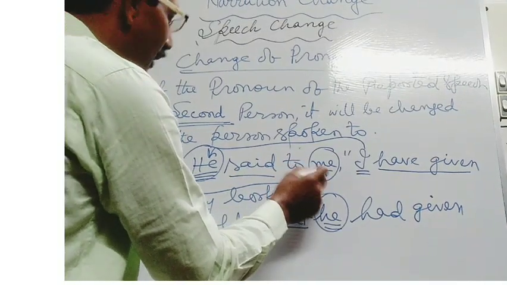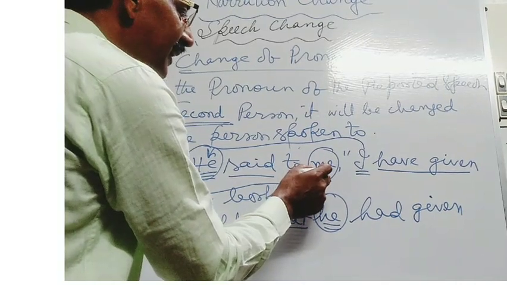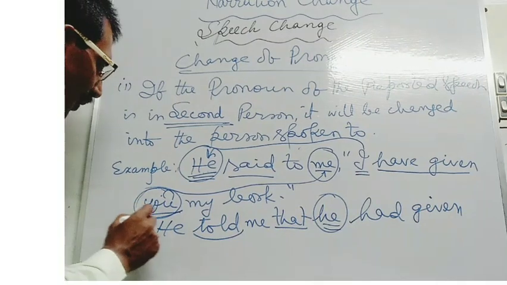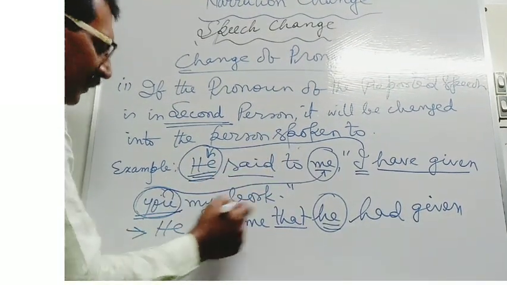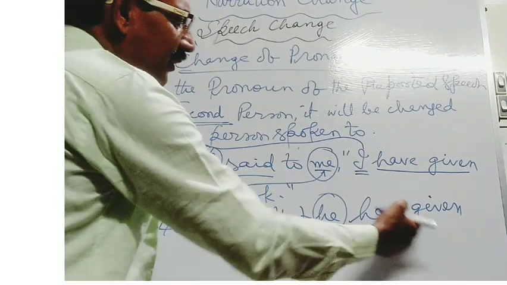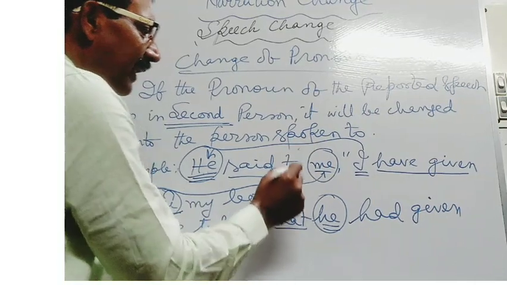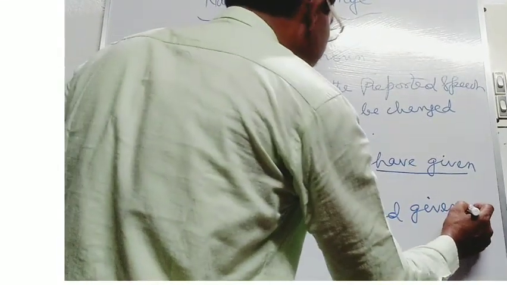He is speaking to someone. As it is the second person pronoun, it will be related to me. So at the time of converting the speech into indirect speech, you have to replace you by me. He told me that he had given me.